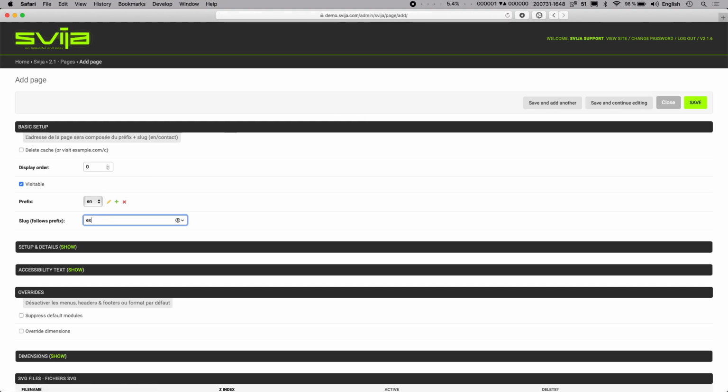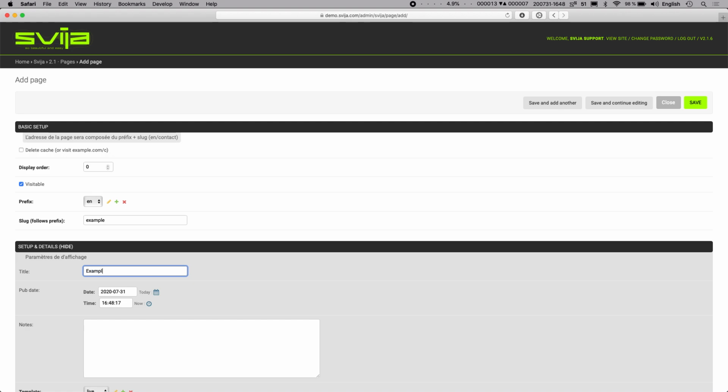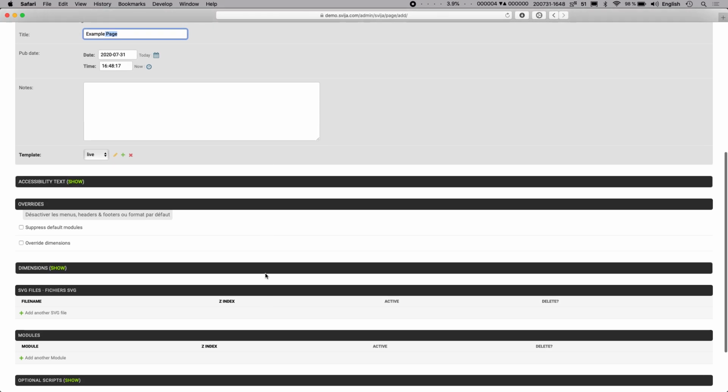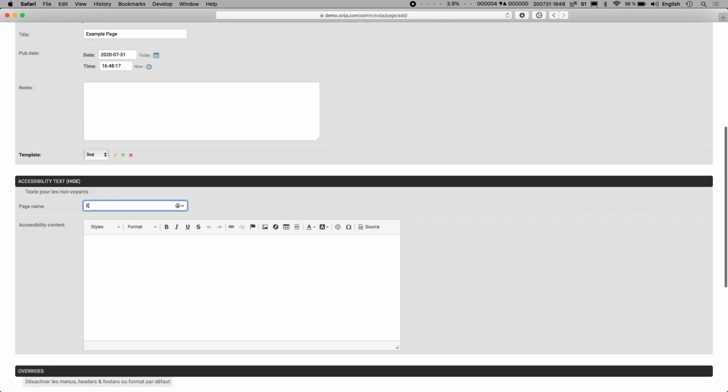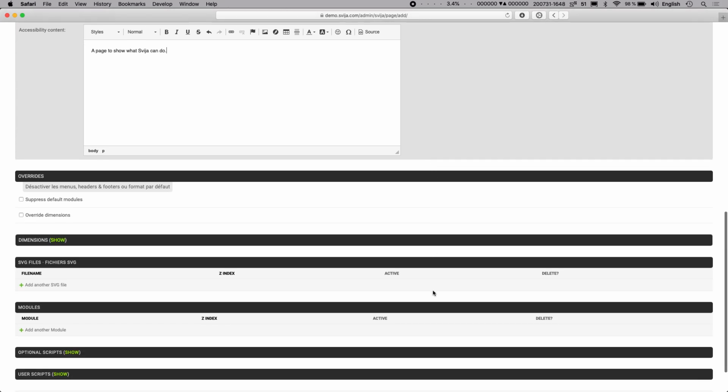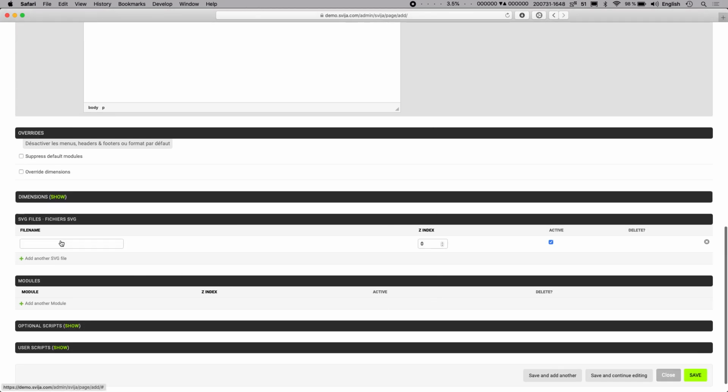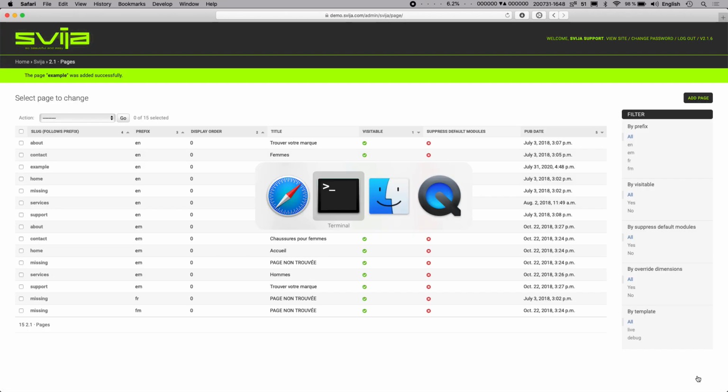The page is going to be called example. The title of the page will be example page. And then the main thing is the file name is going to be example. The example is the name of the page, and EN means that it's going to be an English page. Then I save it.